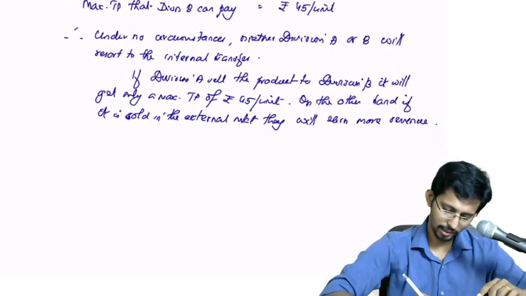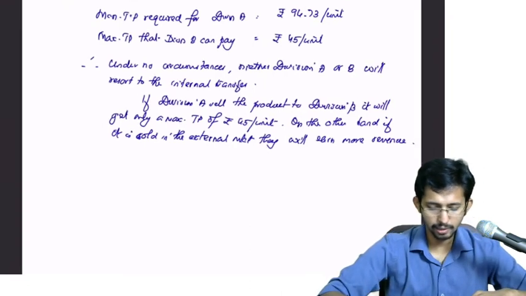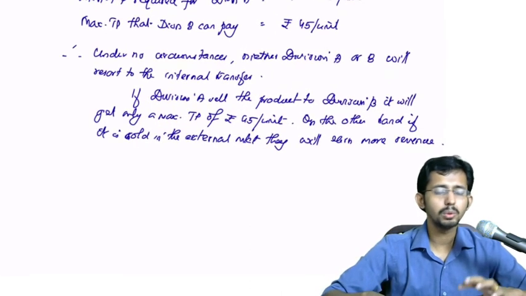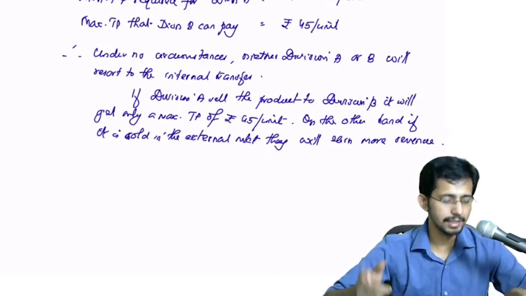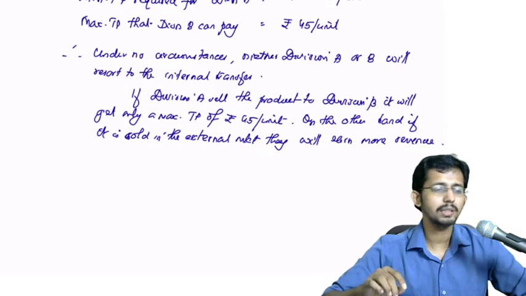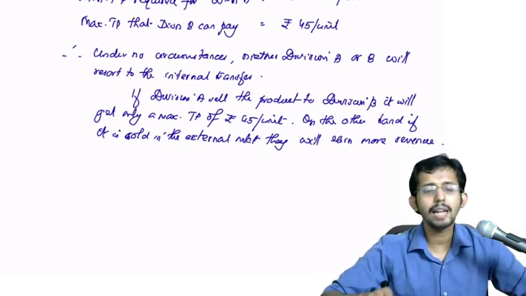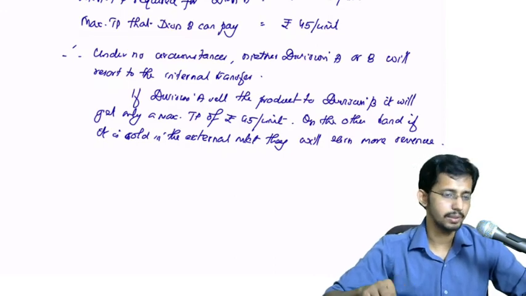Therefore it is better for division A to sell the product externally than the internal transfer.